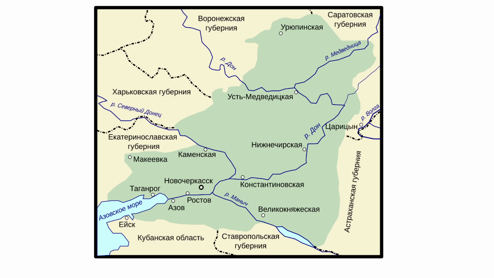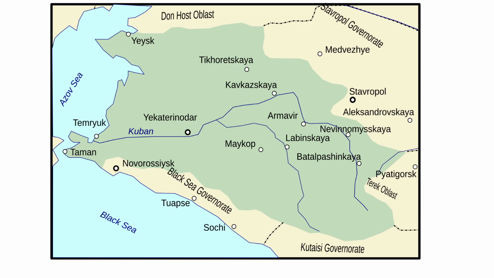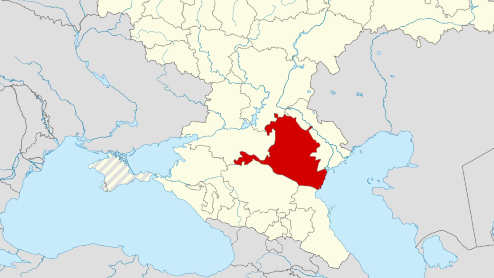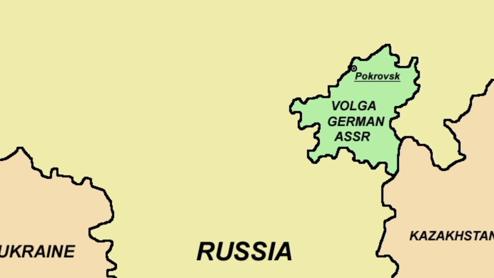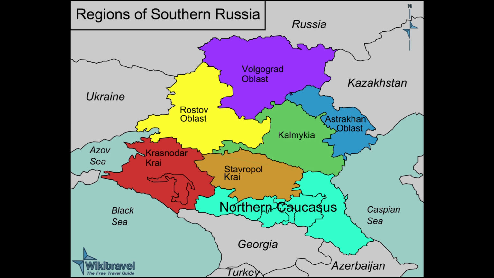Then south in the Don-Volga region, you chose by almost 50% for the Don Host to be independent, and with the same margin for Kuban to be independent as well. With a 2/3 majority, Kalmykia became independent as Europe's only Buddhist country, and Volga Germany just narrowly with 53%. However, with a 70% majority, you voted for them not to unite.